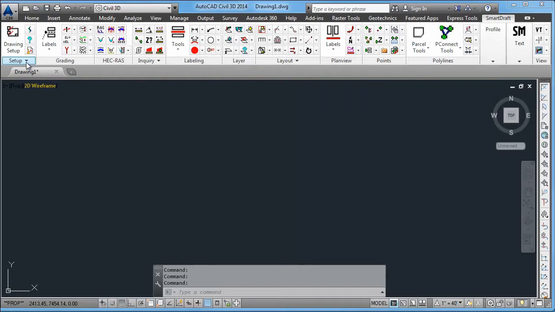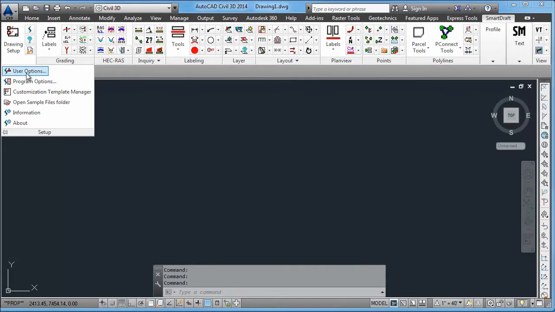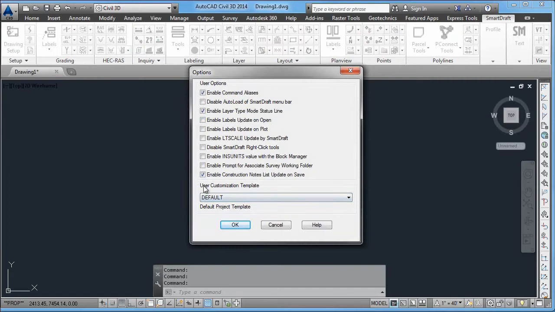But how do you start with a specific template? Under the Users option at each workstation, that person would go User Options and say Use Customization Template, picking the one that's appropriate for their workstation.